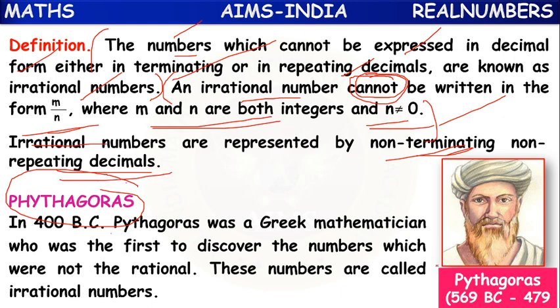This was given by Pythagoras around 400 BC, a Greek mathematician. He was the first to discover such kind of numbers which are not rational, which are irrational. So the credit of discovery of irrational numbers goes to the Greek mathematician Pythagoras.